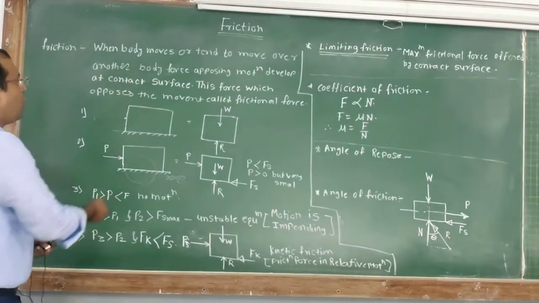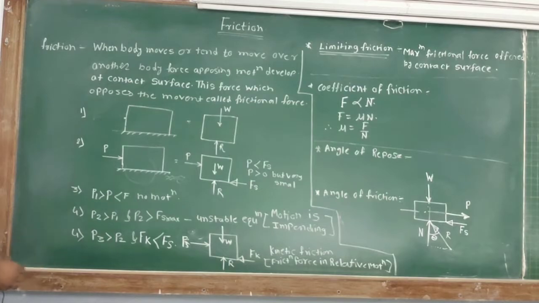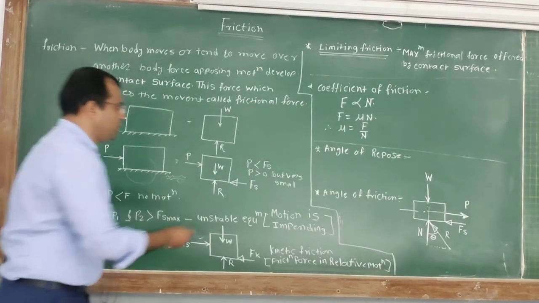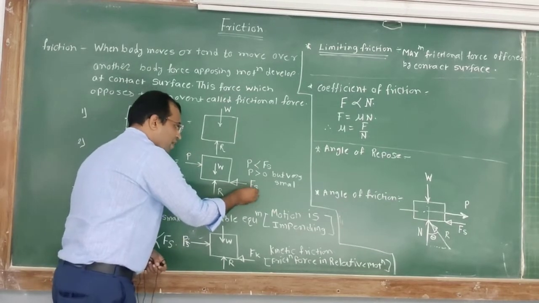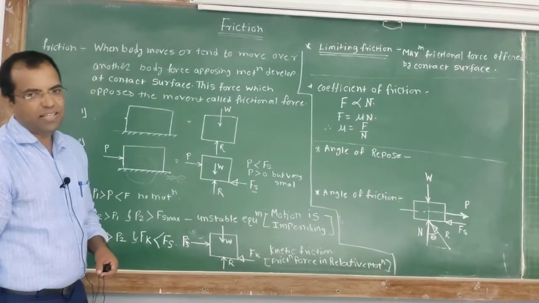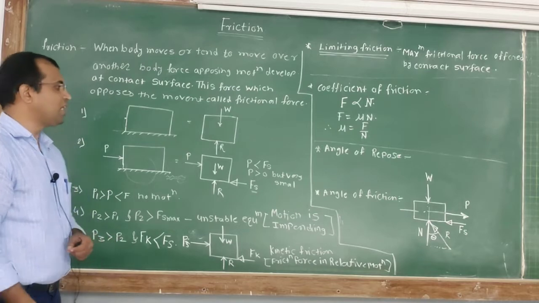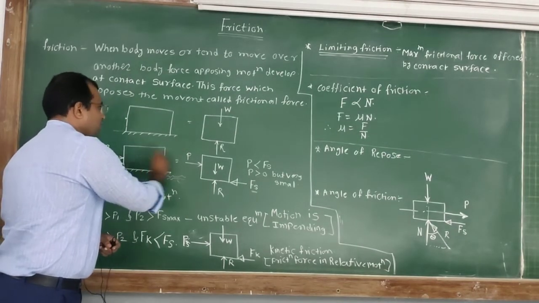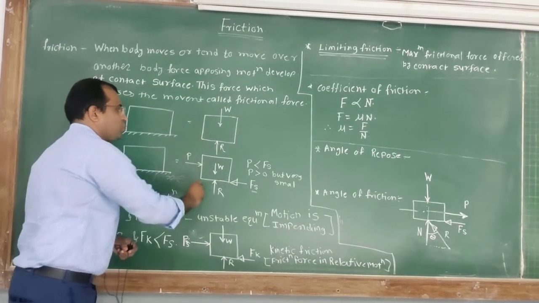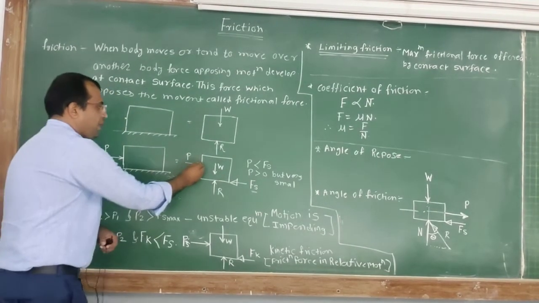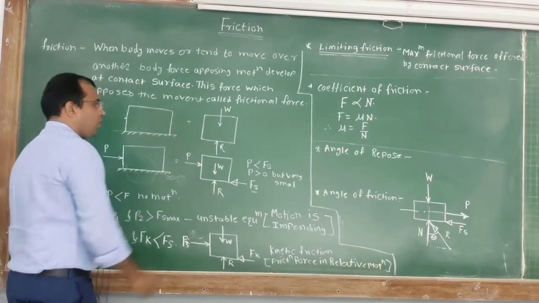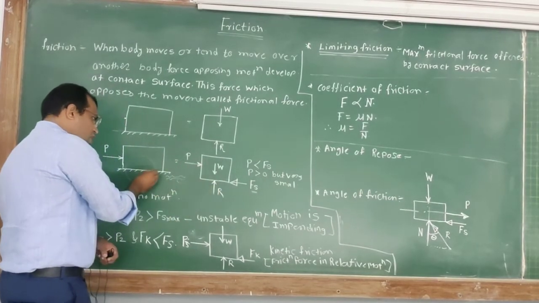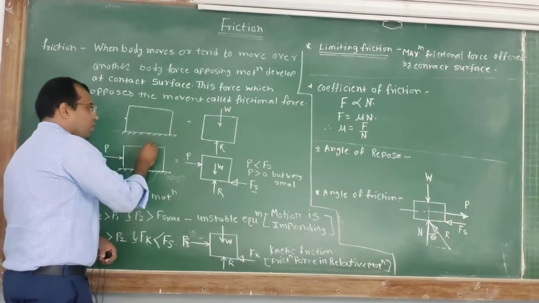When a body moves or tends to move over another body, an opposing force is developed. This opposing force is noted by the notation F suffix S, where S stands for static friction. If I draw the free body diagram of this second figure, P is the applied force on the block, W is the weight of the block, and R is the reaction offered by the contact surface on the block.